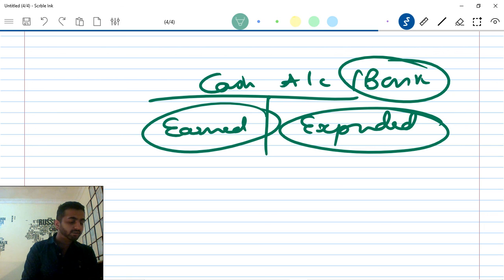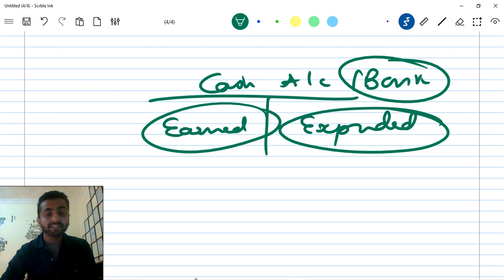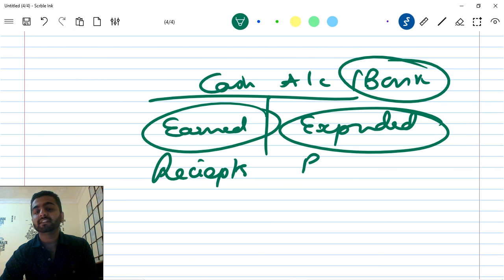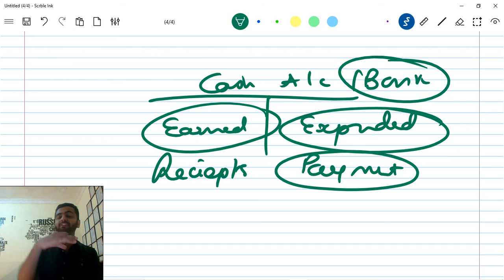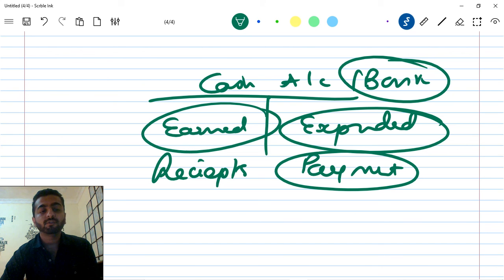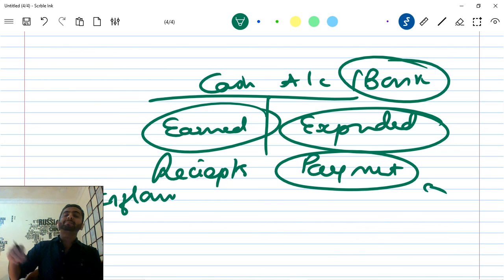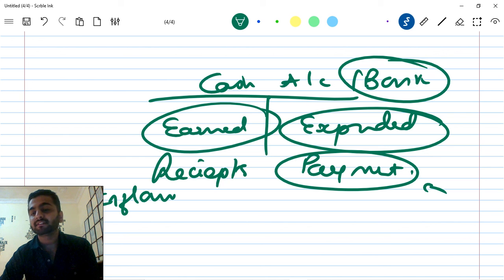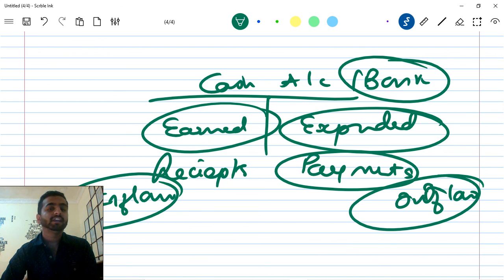So what is the statement of cash flow? It presents the company's cash receipts and payments. So the right words to use are receipts and payments. If you get a receipt, as in cash is flowing towards you, this is an inflow. पैसा आ रहा है तुम्हारे पास. और पेमेंट मतलब तुमने पैसा दिया है कोई भी पर्पस के लिए, you have expended some amount, payments, so that is outflow. So inflow and outflow of cash and cash equivalents is the cash flow statement.